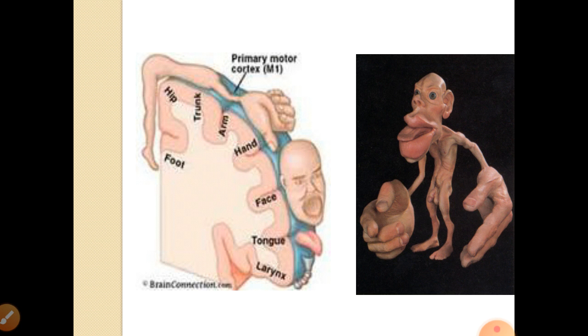You can see the knee joint and the legs below the knee joint, and the sacral micturition reflex and rectal reflex represented in the paracentral lobule. The uppermost part in the vertex is represented by the hip, then trunk, arm, hands, then the face, and in the lowermost part you can see the tongue, larynx, pharynx, lips, etc.